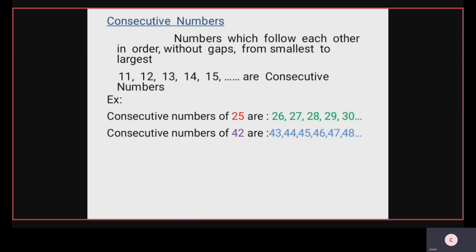Here is an example: 11, 12, 13, 14, 15 are consecutive numbers. Example, consecutive numbers of 25 are 26, 27, 28, 29, 30. It's going 31, 32, 33, and so on. Next, one more example. Consecutive numbers of 42 are 43, 44, 45, 46, 47, 48, 49, 50.